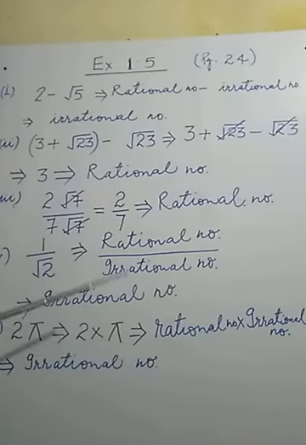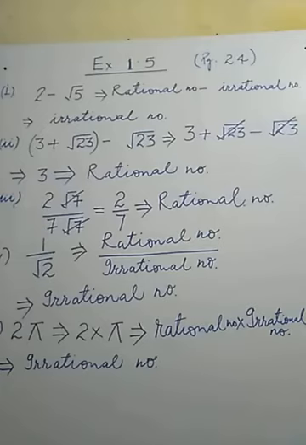First of all, we have to simplify and use the property of rational and irrational numbers. Once again, I explain the property. You should be familiar with it.